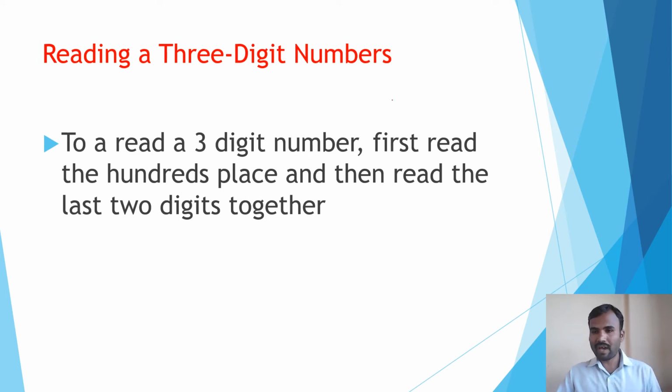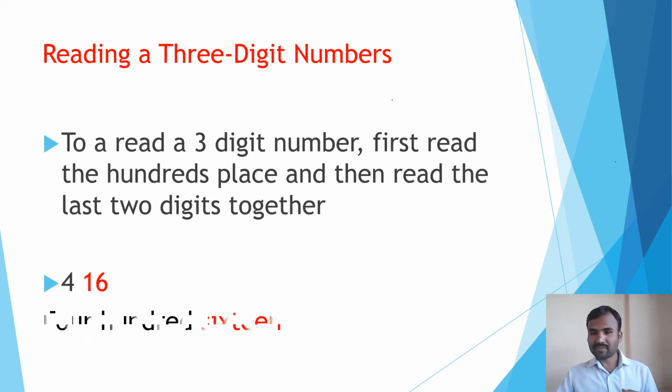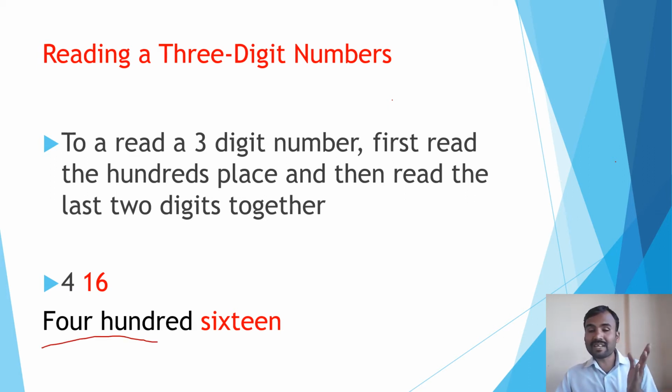For example, we have 416. When you are reading this 416, first you read 400, considering the hundreds place. Then you will not say it as one-six. You have to read it as 16.